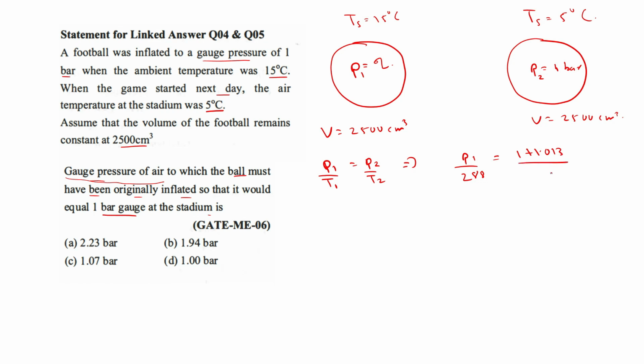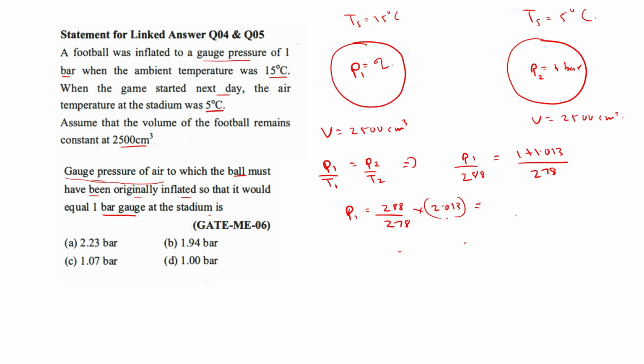T2 is 278. So you can find P1. If you calculate like this, P1 will be equal to 288 divided by 278 into 2.013.